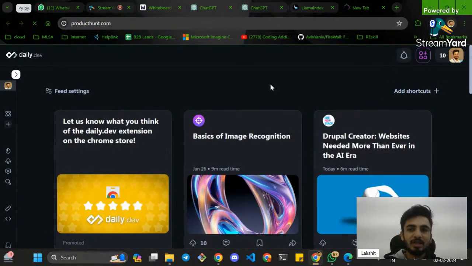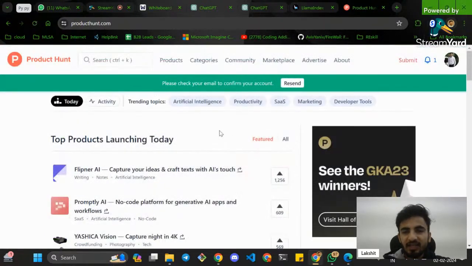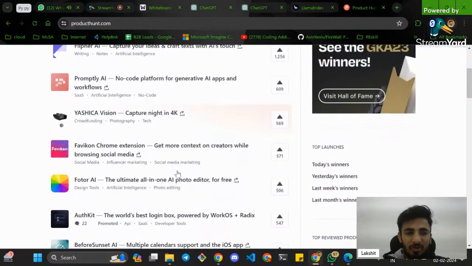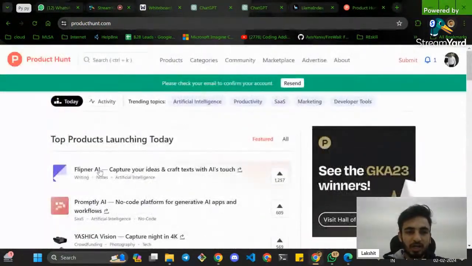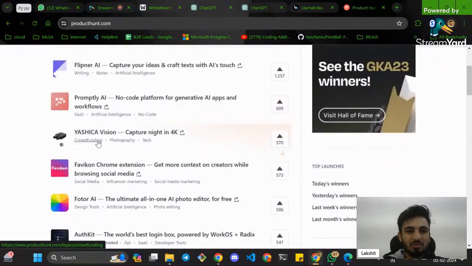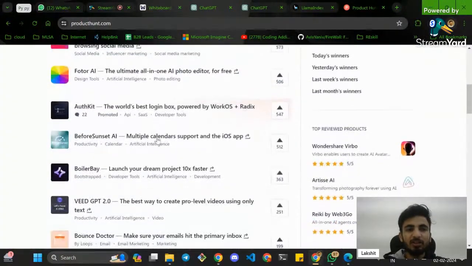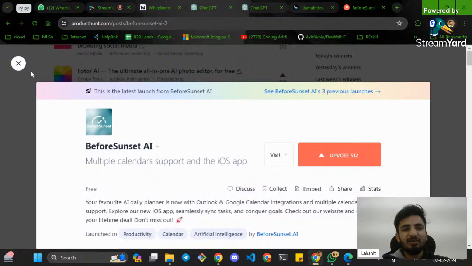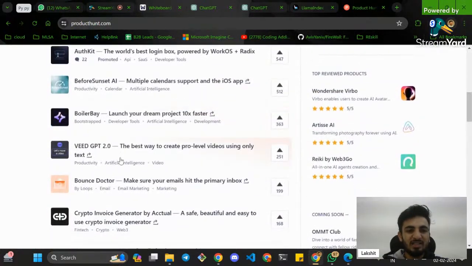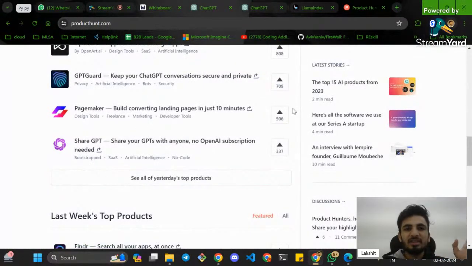This wasn't the case maybe one or two years back, but every startup, organization, or idea that you can see on Product Hunt, you will see AI involved. Flimper AI, Promptly AI, and again, this is something else. This is AI. So 90% of Product Hunt is now AI. Before Sunset AI, Boiler AI, GPT point over there. The entire Product Hunt, all these marketplaces, are now flooded with AI, right?